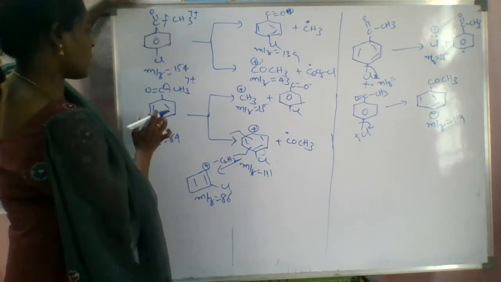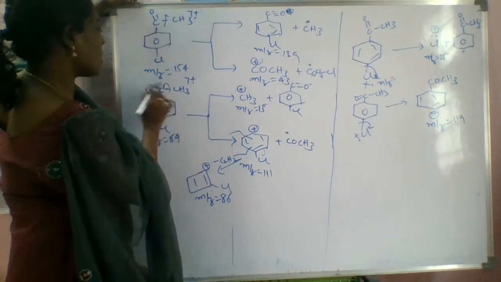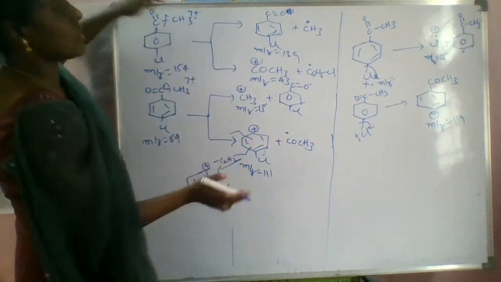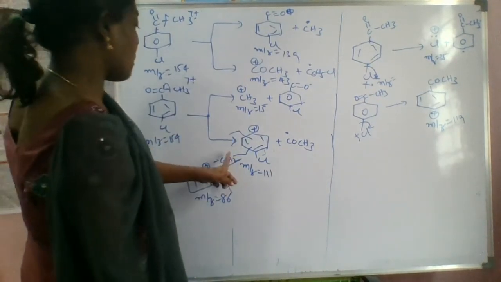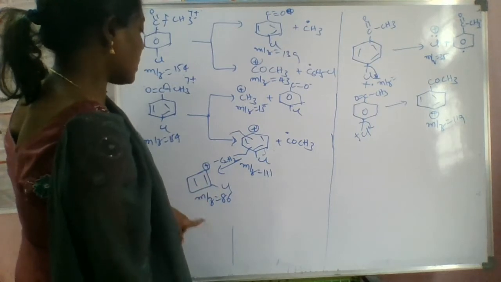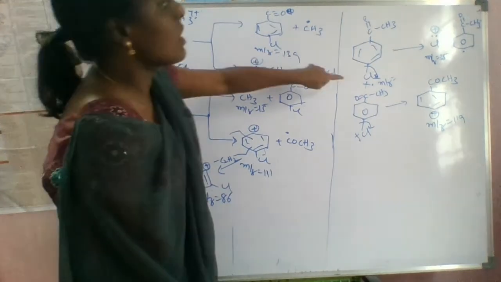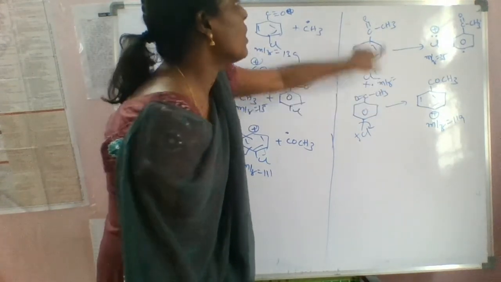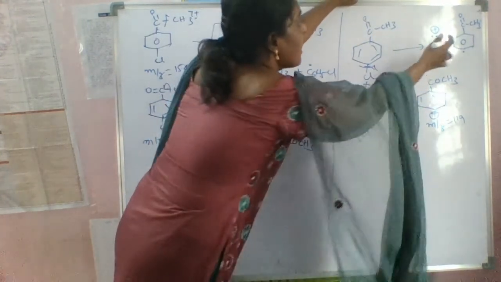And if we have to do the heterolysis here, this part will be removed as a radical. This is opposite to this one, right? Okay, and if we do multiple cleavage, 86 fragments will also be obtained, right? So next, what is there here? We have to do the homolysis here. What will we get? This part is eliminated as a radical, right?